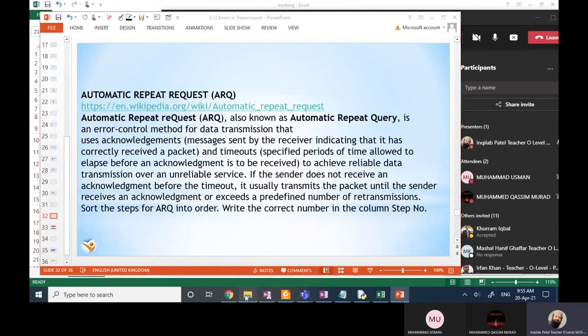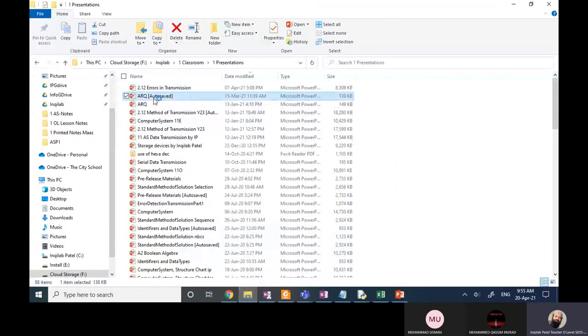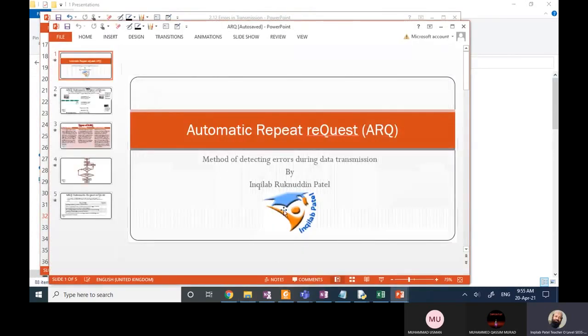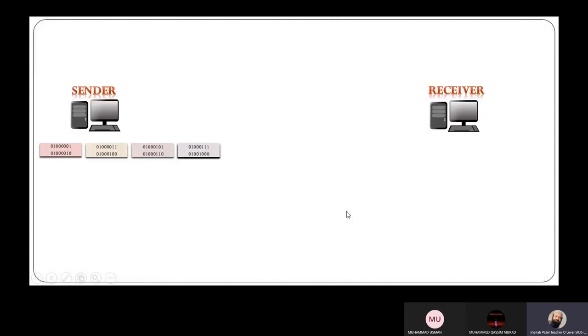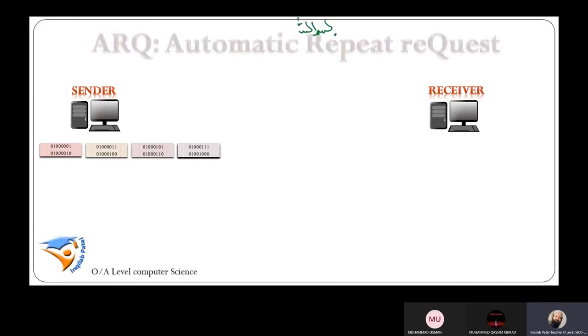What happens in ARQ? In ARQ, data is divided into small packets, and these packets are sent one after another to the receiver. But receiver is asked that whenever it receives the data, it will send the acknowledgement.